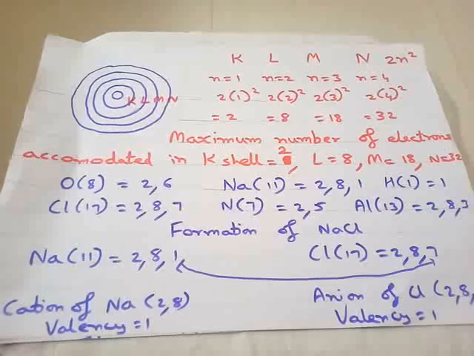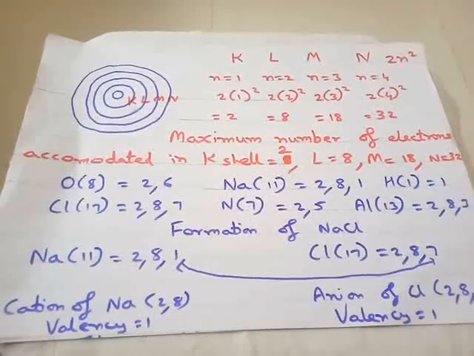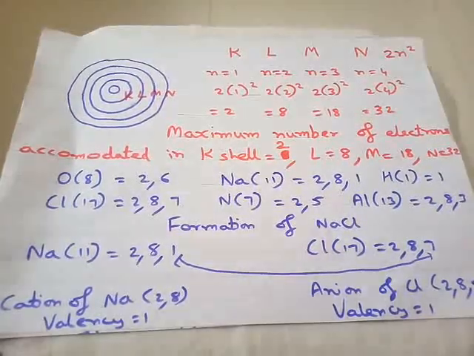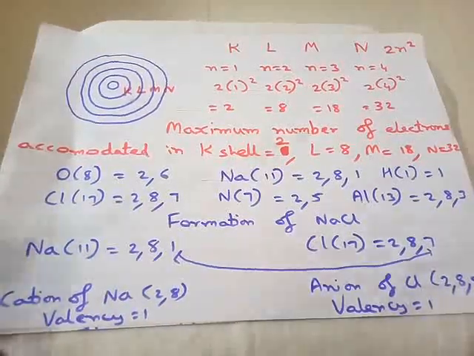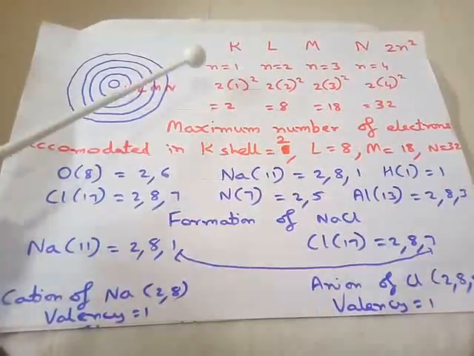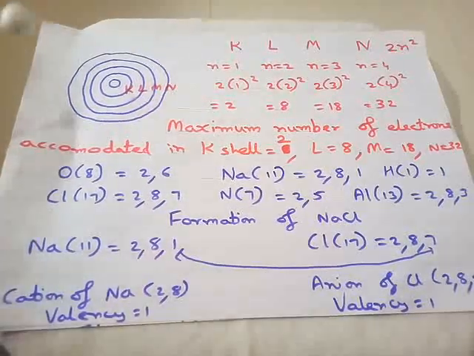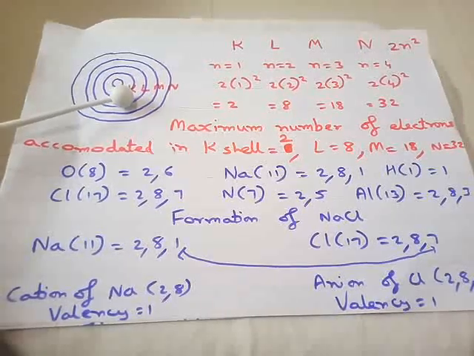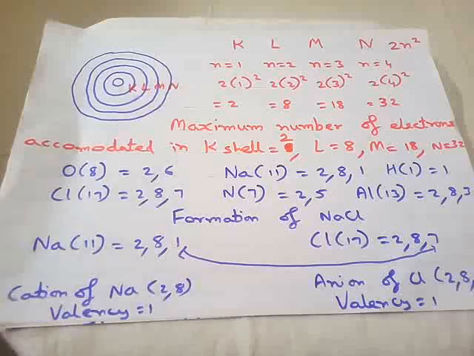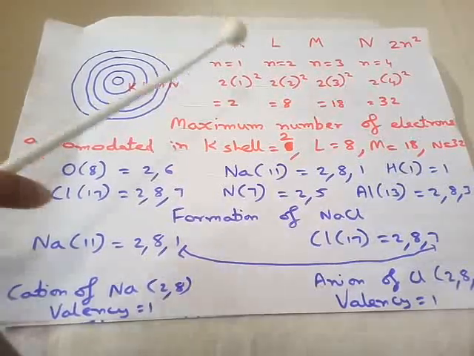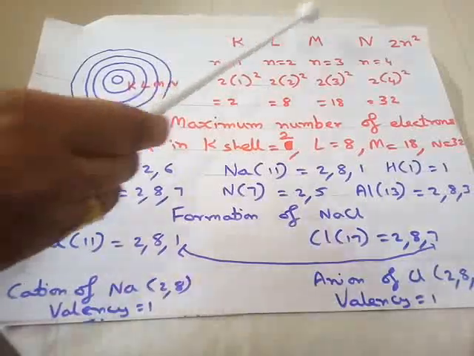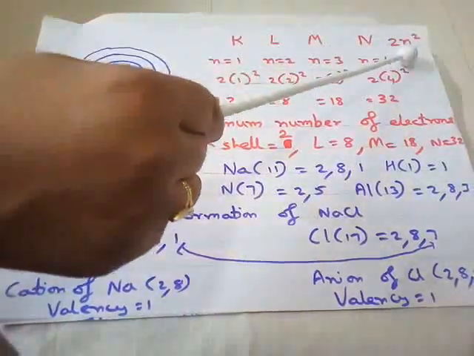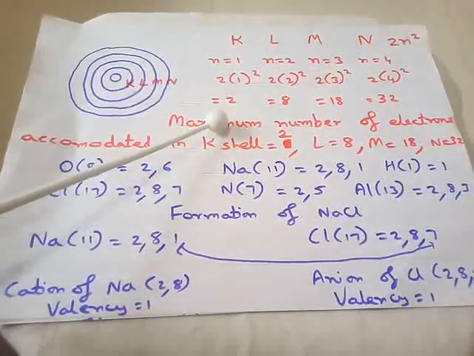So how can you find how many electrons can be accommodated in each shell? It can be found out by using the formula 2n square, where n is the number of the shell. The first shell after the nucleus is given number 1, this is given number 2, then 3 and 4. The shell nearest to the nucleus is numbered 1. So if you take n as 1 and substitute in this formula, you will get 2 multiplied by n square, that is 1 square, so the answer will be 2.